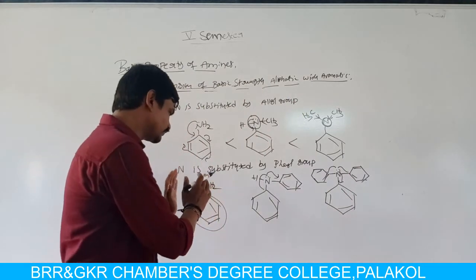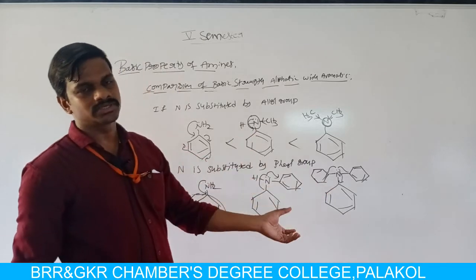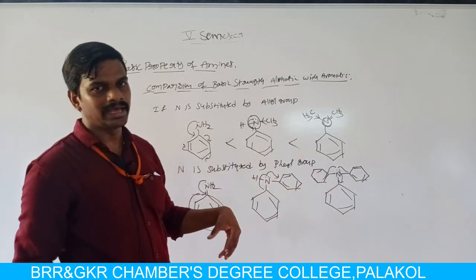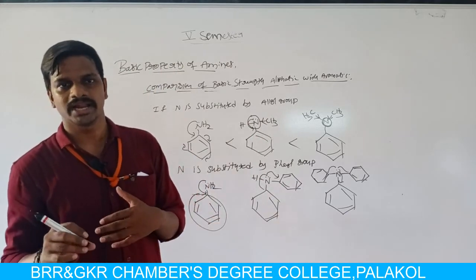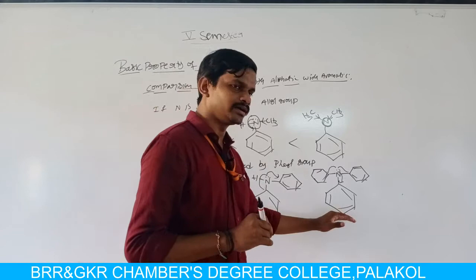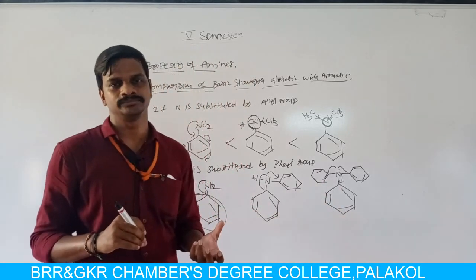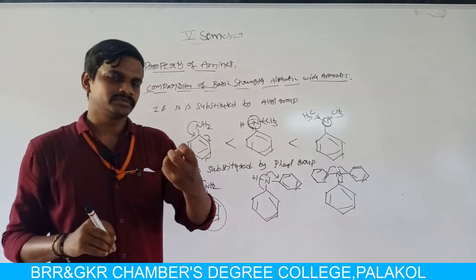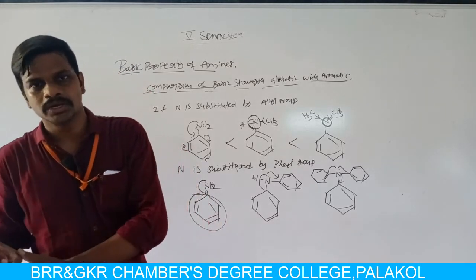From left to right, electron withdrawing groups increase, so the availability of electrons on nitrogen decreases, and then basic strength also decreases.